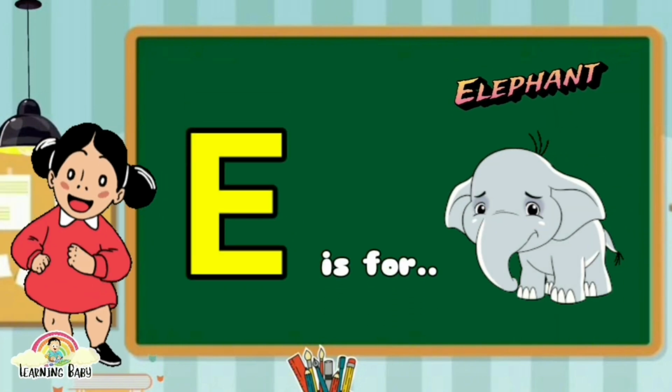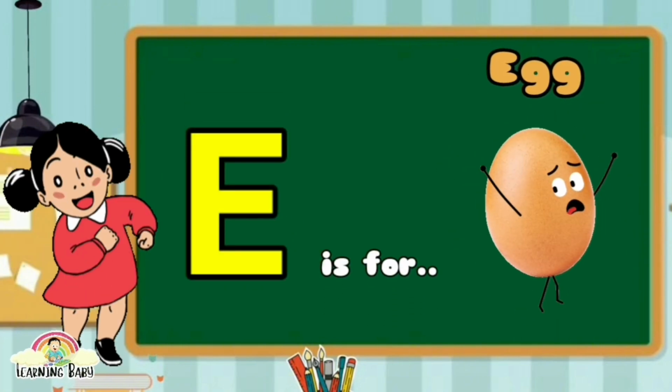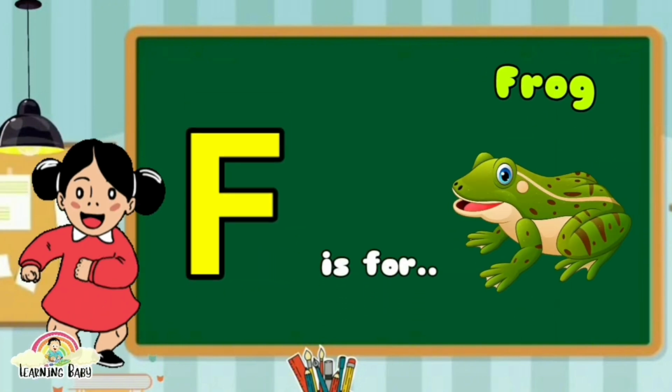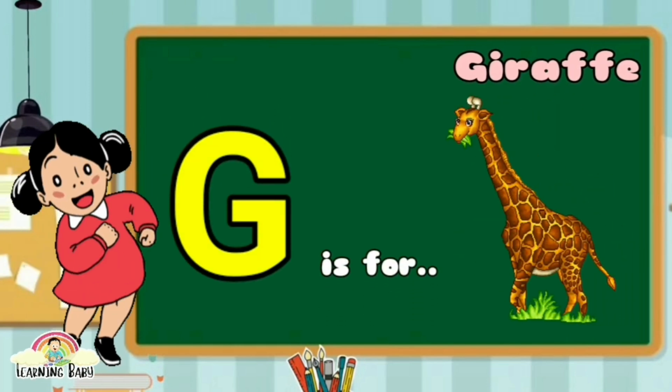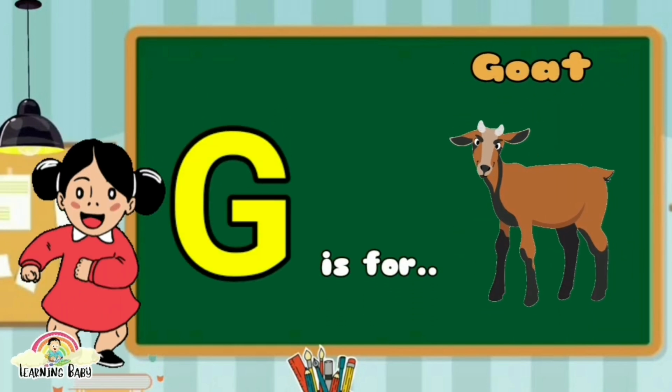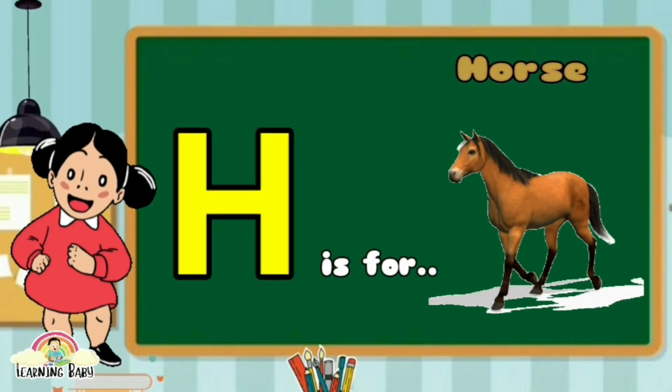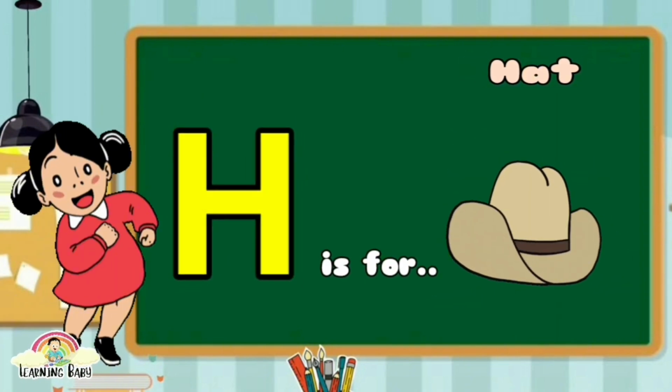E is for elephant, E is for egg. F is for frog, F is for fish. G is for giraffe, G is for goat. H is for horse, H is for hat.